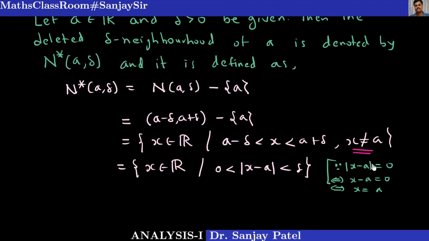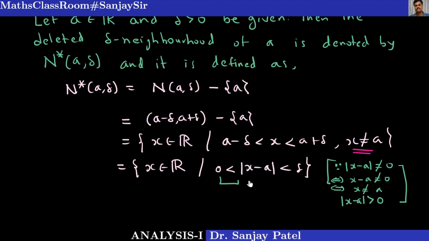So if you do not want to consider x equal to A, then you can write it this way: x is not equal to A means x minus A is not 0, that means mod of x minus A is not equal to 0. And as modulus is always greater than or equal to 0, I can conclude that if x is not equal to A, then mod of x minus A is strictly greater than 0. This is the reason why I have written 0 less than mod of x minus A. Actually mod of x minus A is always greater than or equal to 0, but here I do not want to consider x equal to A, so I am writing strict inequality at this place.